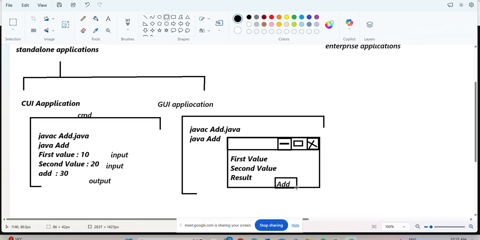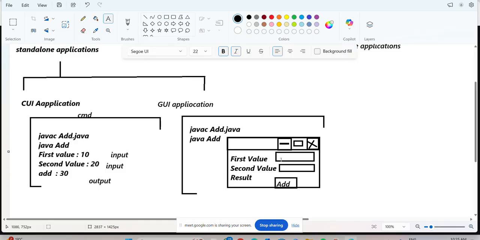Now observe very clearly here. After the first value, one input field will be created. Next, for the second value, also one input field will be created. Next we'll get the result. For example, in the first value I am going to add 10. Next after that I am going to add 20. Next, after clicking on that Add button, what will we get as the output? 30.